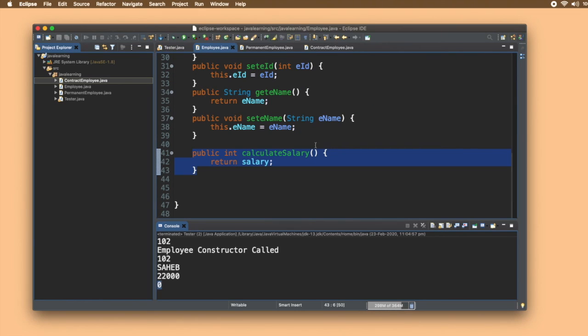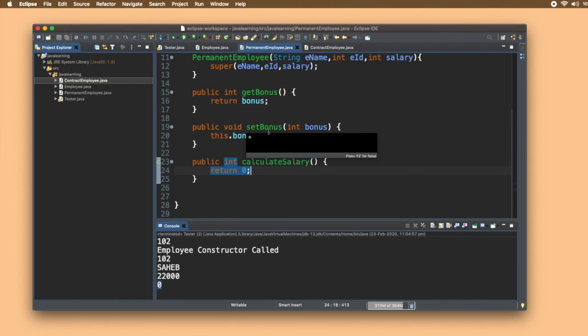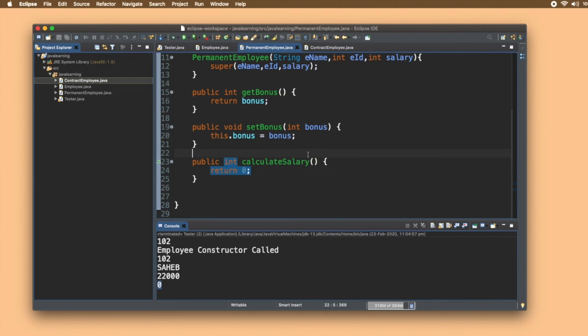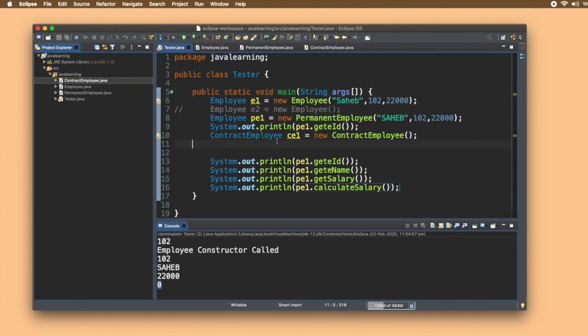The employee class method would return salary, that is 22,000 in our case, but it is returning 0. Whenever we have a same name function in the child class, the child class function is given precedence, that is, this function inside the child class will override the function in the employee class. Understand that? This is known as function overriding, right?